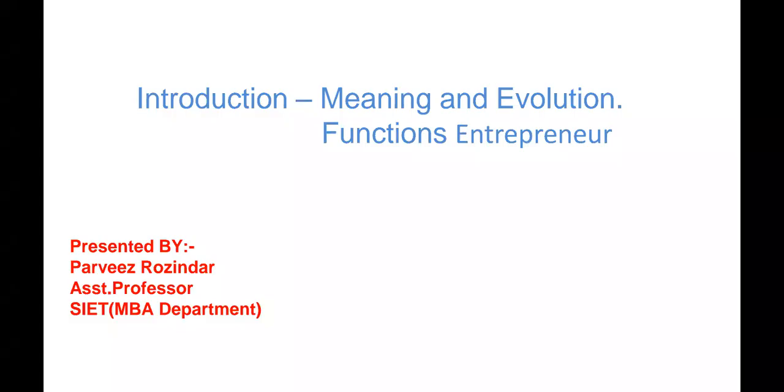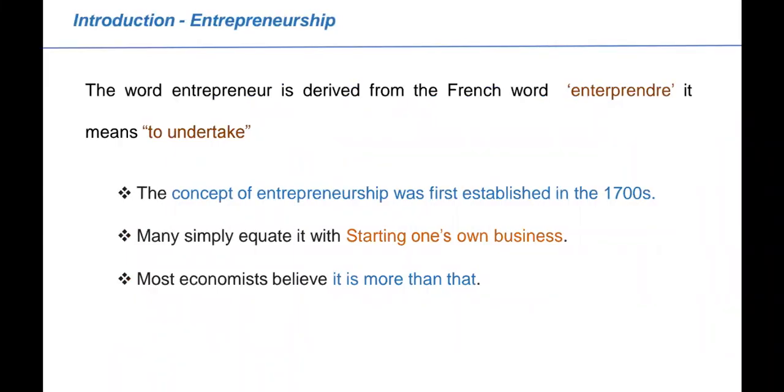So in this video, we are going to study about the meaning, evolution, and function of entrepreneurship. The word entrepreneur is derived from the French word entreprendre. It means to undertake. If you undertake anything, from that word, the word entrepreneur has been derived. The concept of entrepreneurship was first established in the 70s.